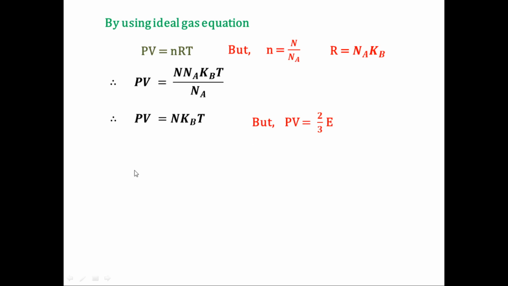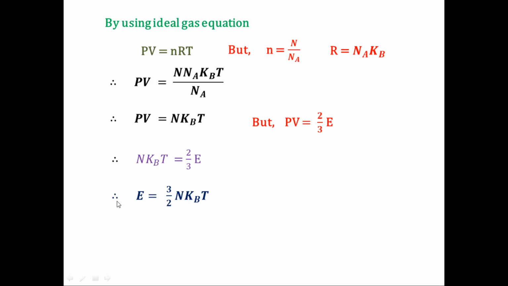So PV is equal to N kBT, and also PV is equal to 2 by 3 E. Both expressions are similar, both values are PV. So let's combine these equations. PV is equal to N kBT, and also PV is equal to 2 by 3 into E. By using these expressions we determine the value of E. So the value of E is equal to 3 by 2 N kBT.